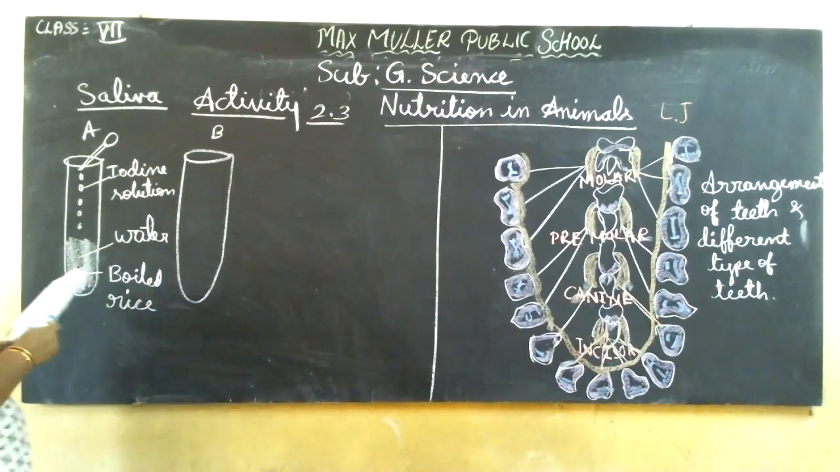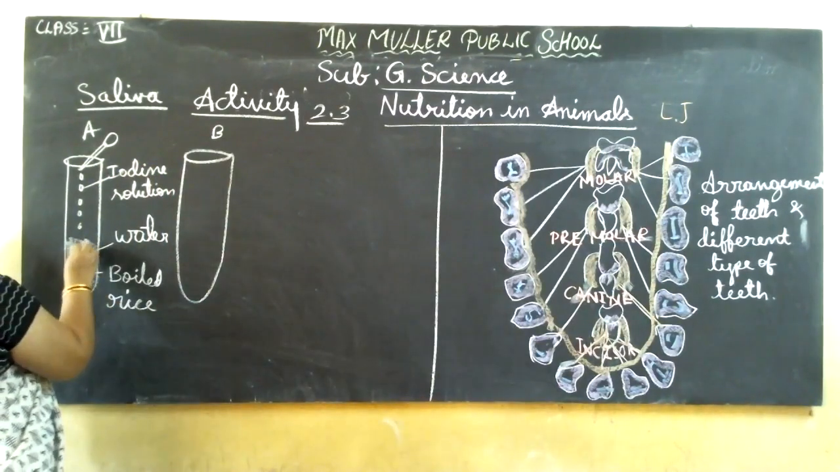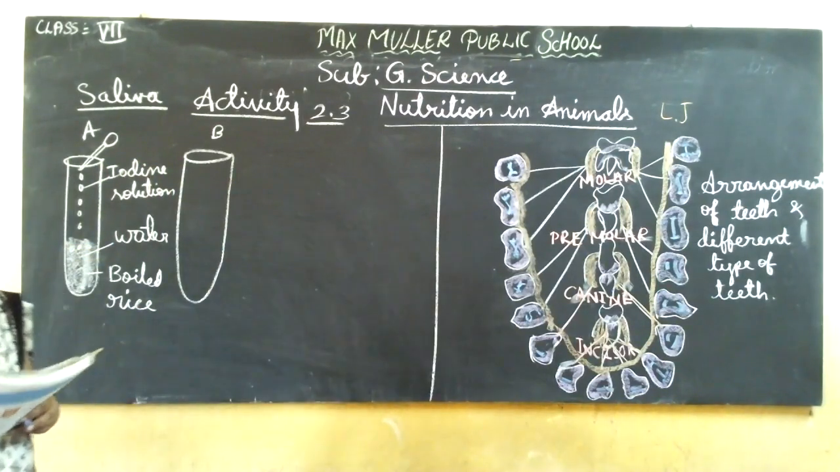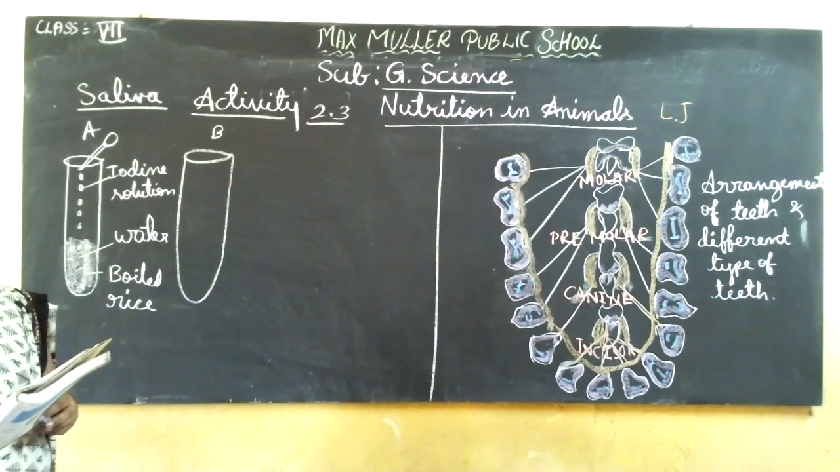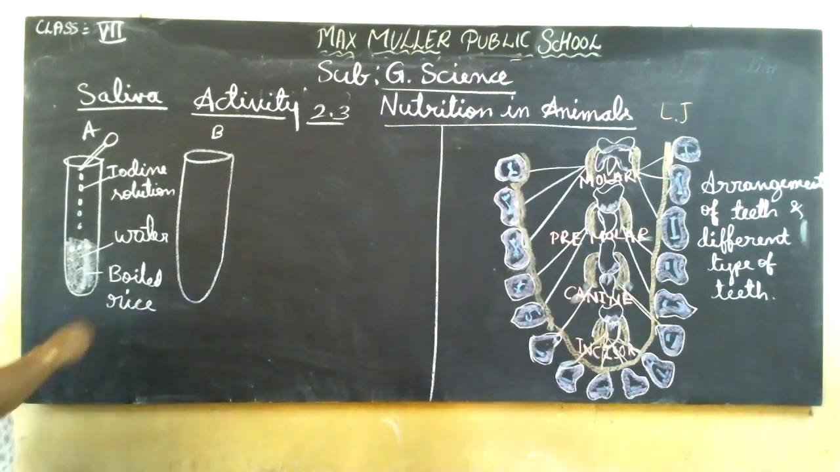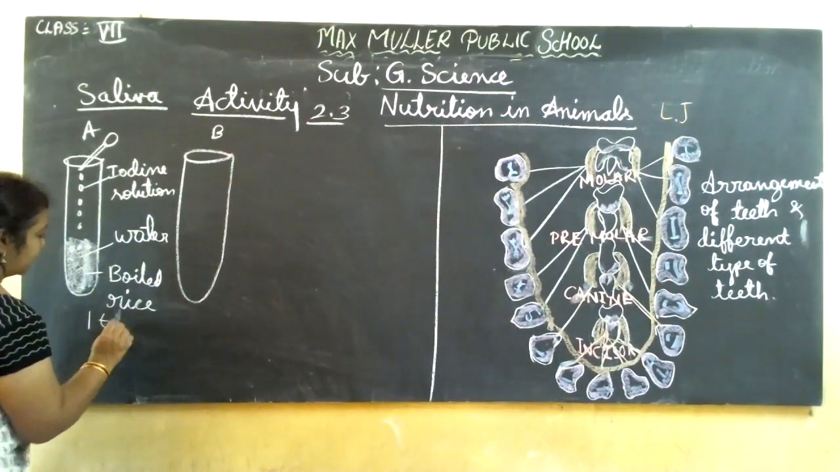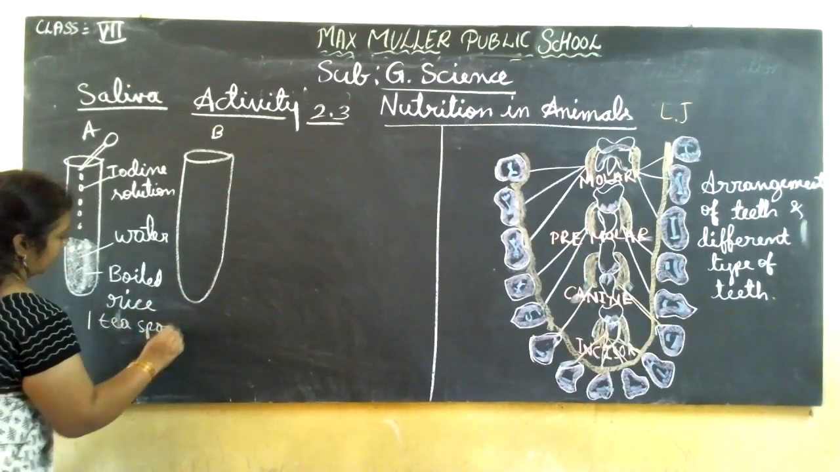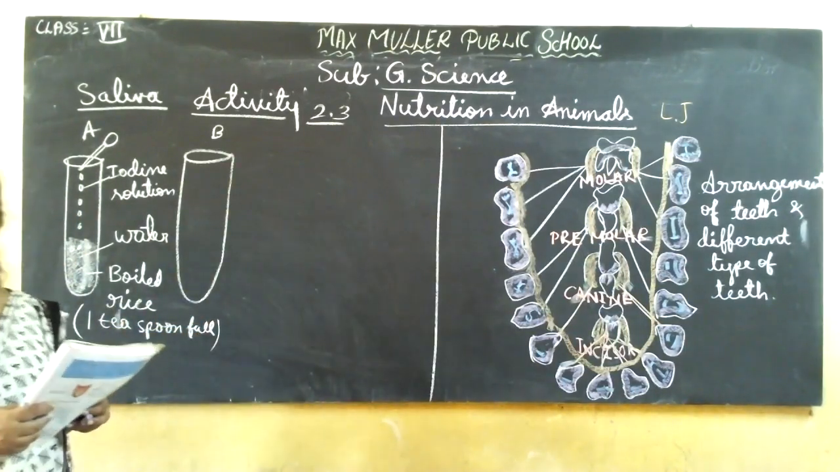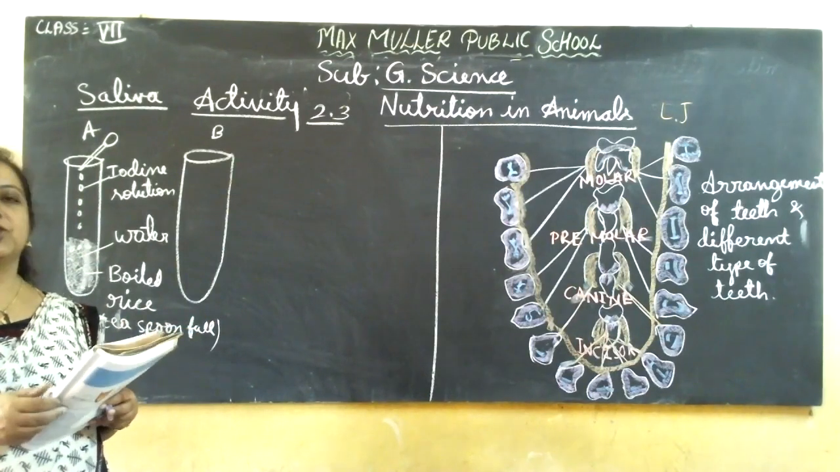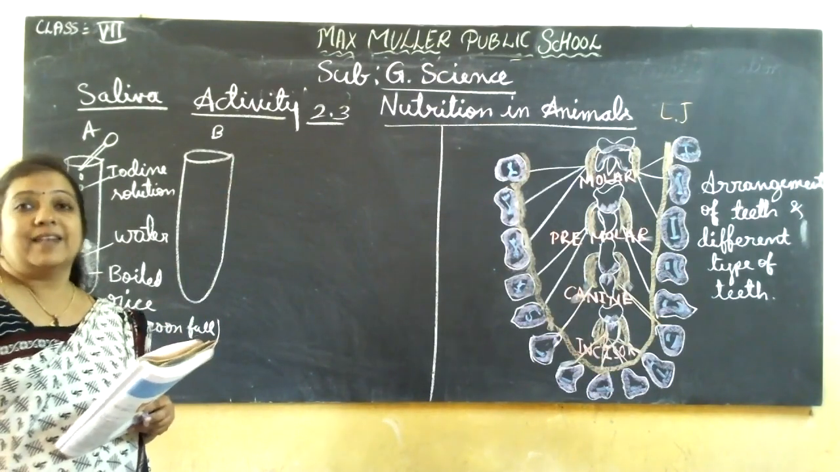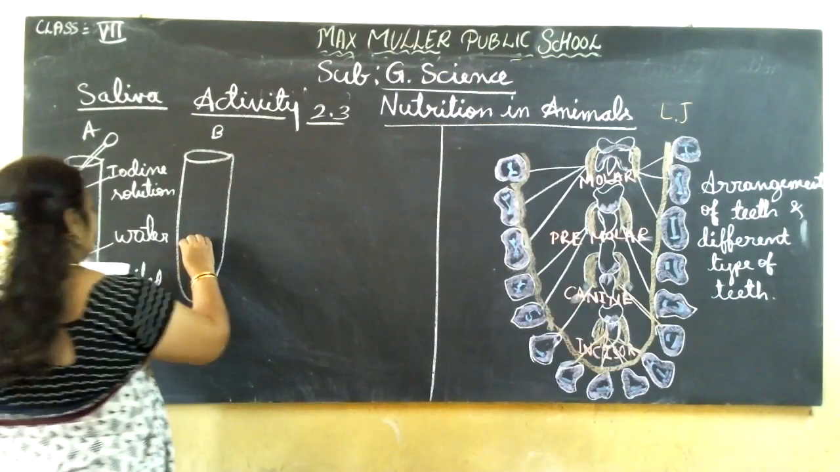Here, another one, the rice will be there. See, we have taken two test tubes. Label the first one as A and the other as B. In test tube A, put 1 teaspoonful of boiled rice. How much? 1 teaspoonful. This is 1 teaspoonful of boiled rice we have taken. In test tube B, keep 1 teaspoonful of boiled rice after chewing it for 3 to 5 minutes.